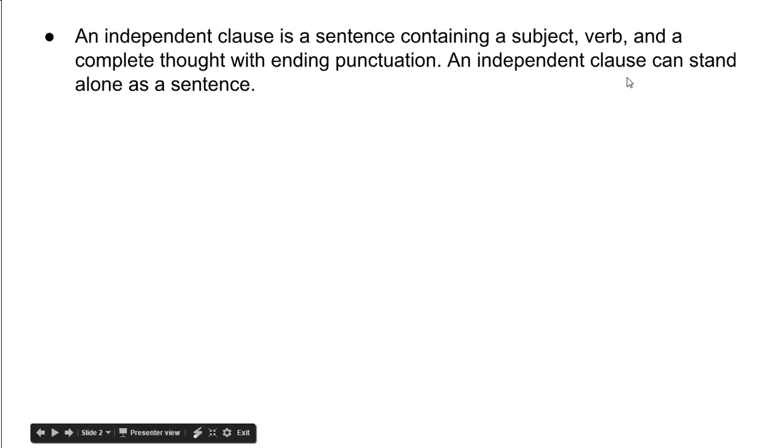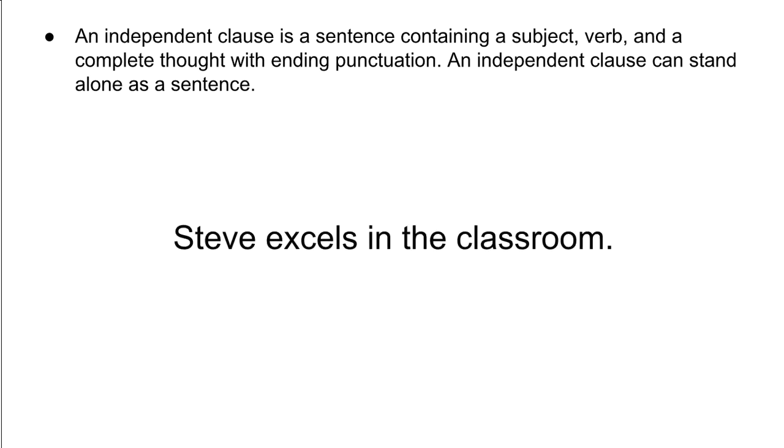So a little bit about subordinate conjunctions and complex sentences. An independent clause is a sentence containing a subject, verb, and a complete thought with ending punctuation. An independent clause can stand alone as a sentence. So, for example, Steve excels in the classroom. I know an independent clause is a full and complete sentence. It has a verb, it also has a subject, and it has a complete thought with ending punctuation.